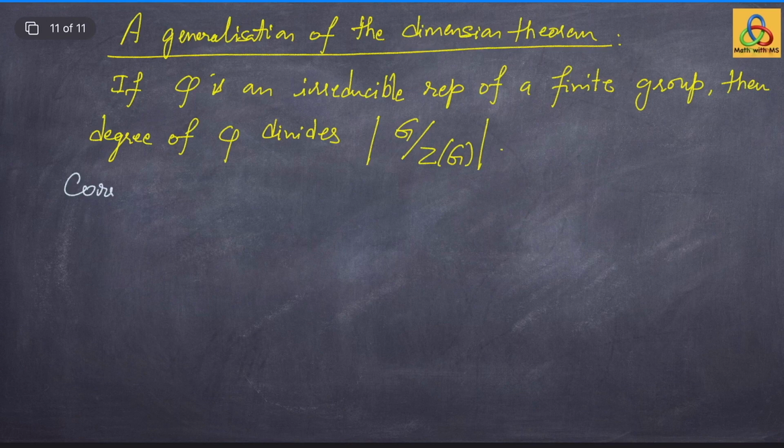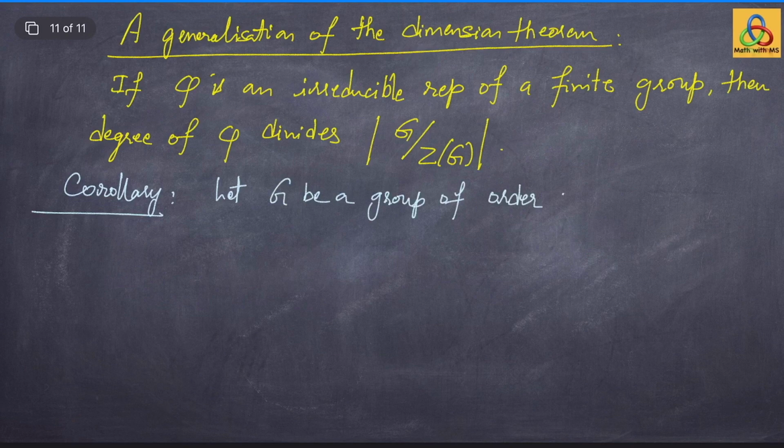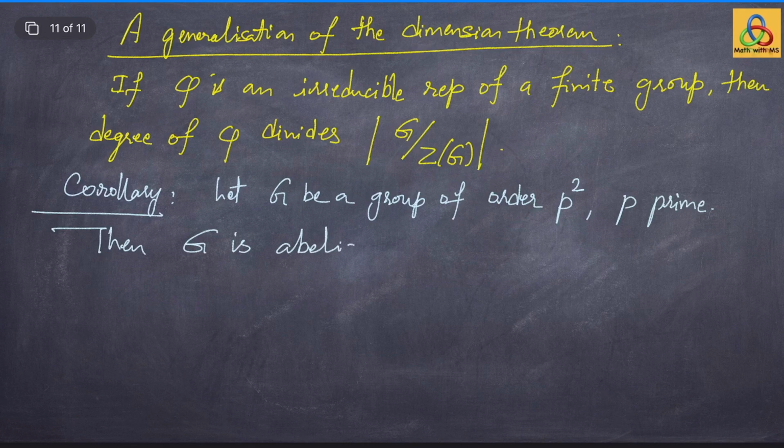Let us write some interesting consequences of the dimension theorem, some well known results from group theory. So, let G be a group of order p square, where p is a prime, then G is abelian. You might have already seen this result, and it can be proved using the class equation. So, here we are going to prove it using representation theory, the results that we developed today, in particular the dimension theorem. So, proof: